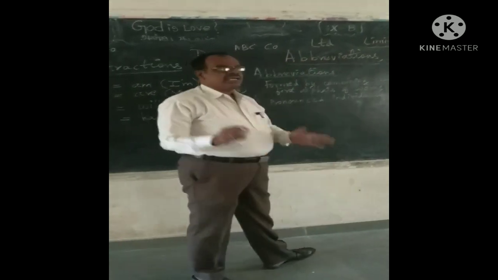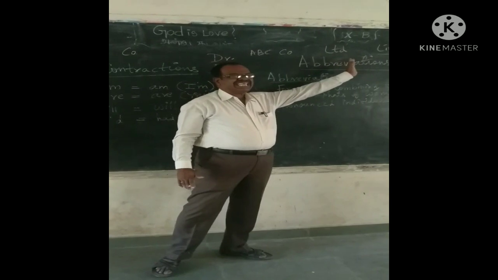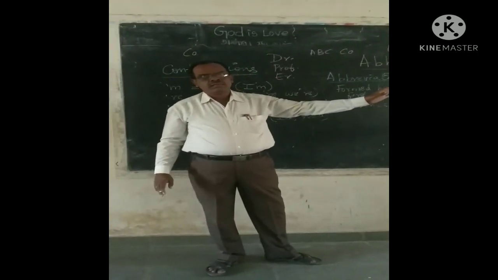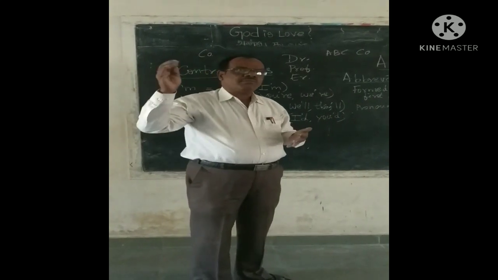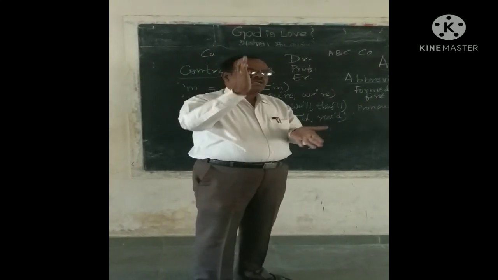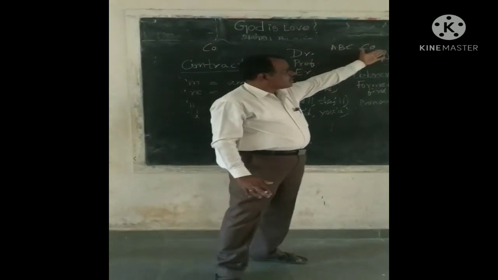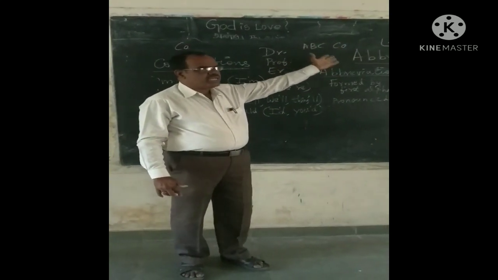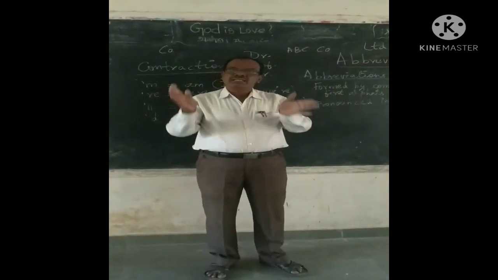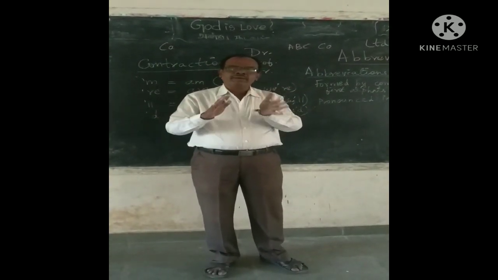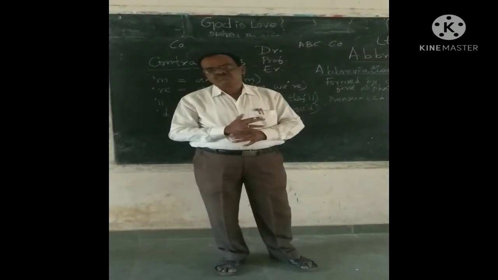But in a contracted form, it is written as LTD. If you look at abbreviation, acronym, contractions, they follow a particular methodology. Whereas these types of contractions, CO for company, LTD for limited, do not follow any rule, but they are also part of contractions in our English language.